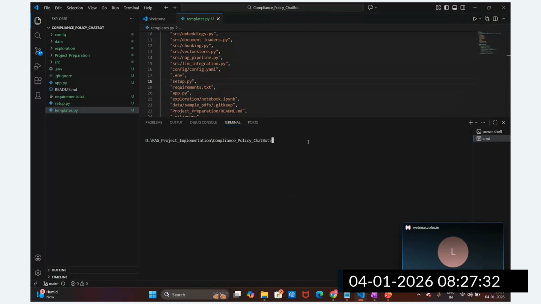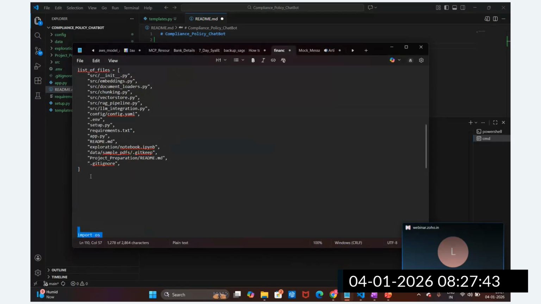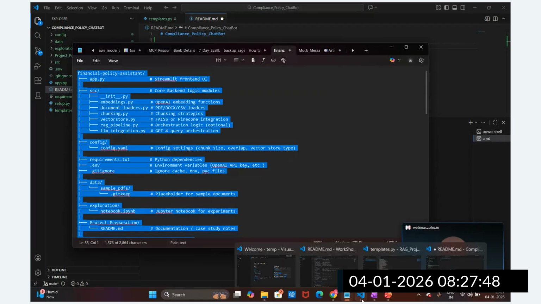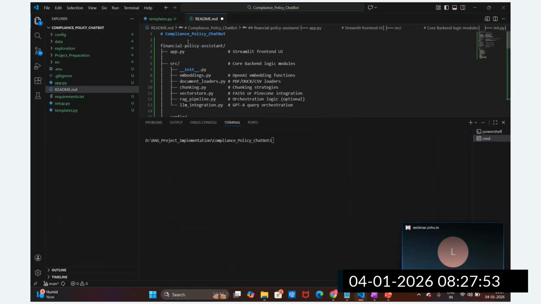So now, guys, I'm going to update this readme file. Here is the folder structure I am going to showcase. So this is the folder structure of this project. You can see this is the compliance policy chatbot, or you can say assistant.